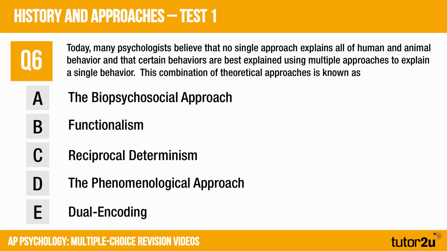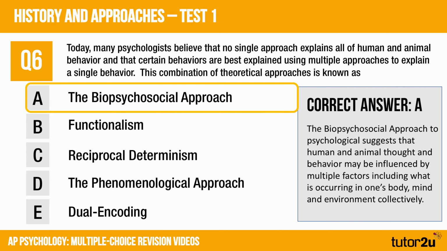Okay, are we back? Did you choose answer A? Hopefully you did, the biopsychosocial approach, which suggests that human and animal thought and behaviour may be influenced by multiple factors, including what's happening in your body and your mind and the environment collectively. So a complex mix of multiple factors.